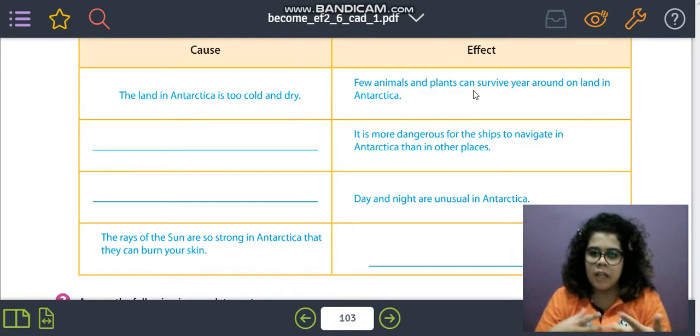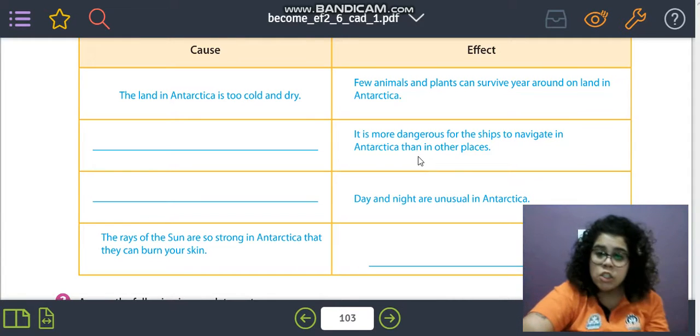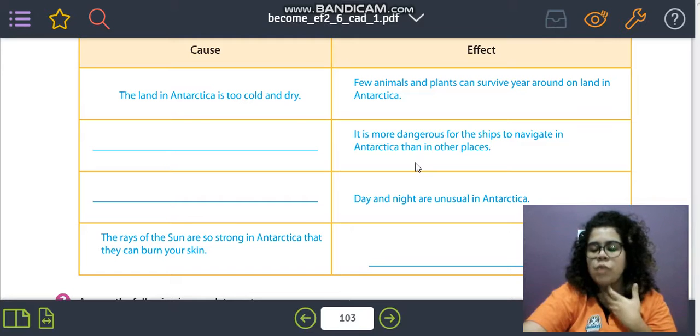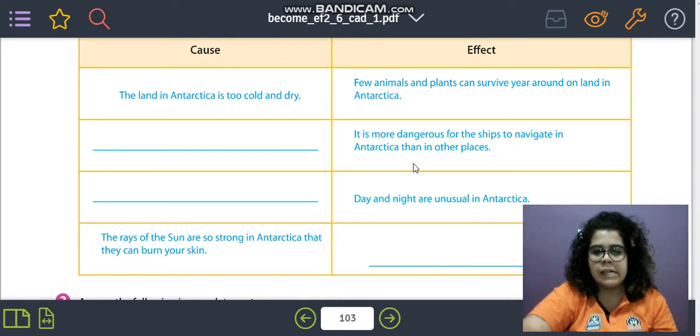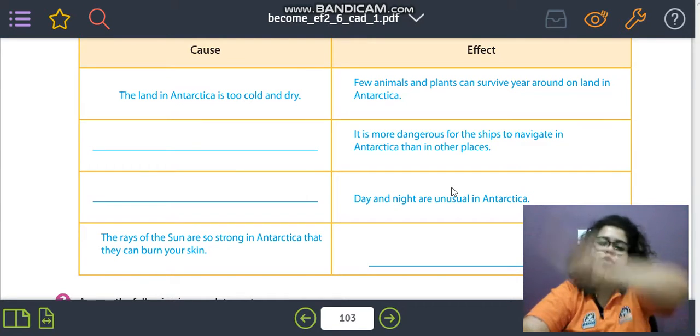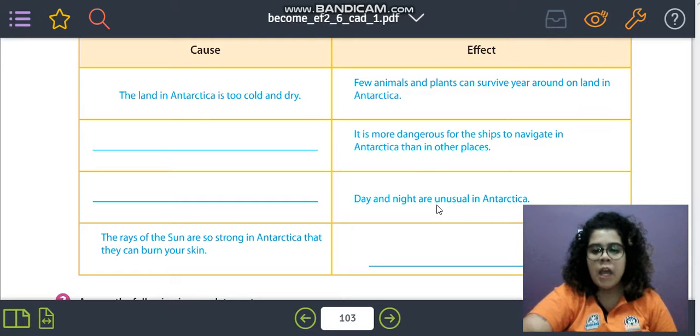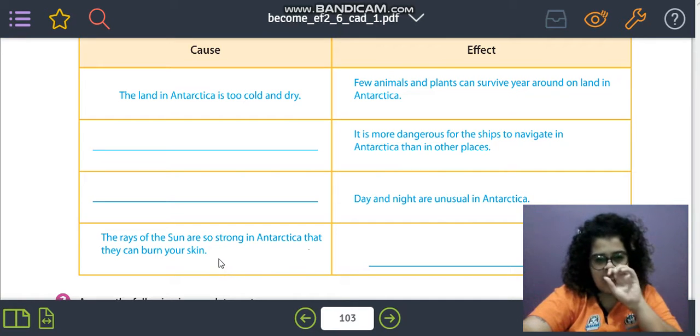So let's take a look at the second effect that we have here. It is more dangerous for the ships to navigate in Antarctica than in other places. So you're going to go back to the text and read it again to find why it is dangerous for the ships to navigate there, okay? Next effect. Day and night are unusual in Antarctica. You're going to go back to the text once again, and you're going to take a look why day and night are unusual there, okay? What is the reason? What's the cause for this to happen?